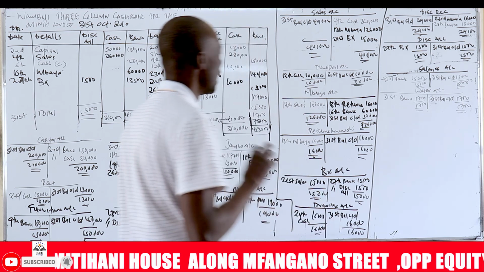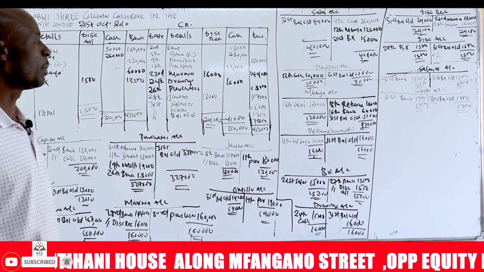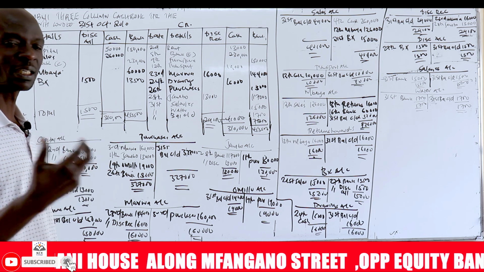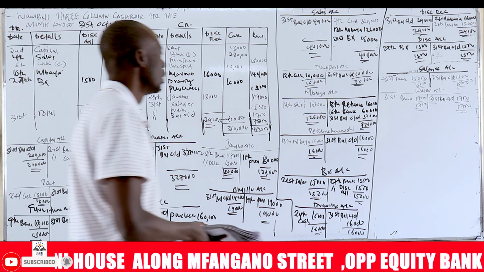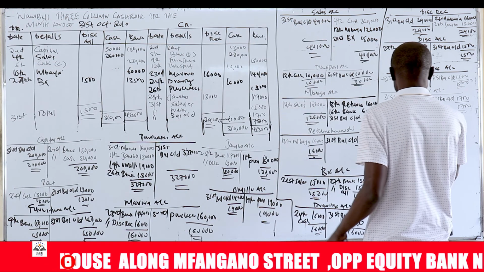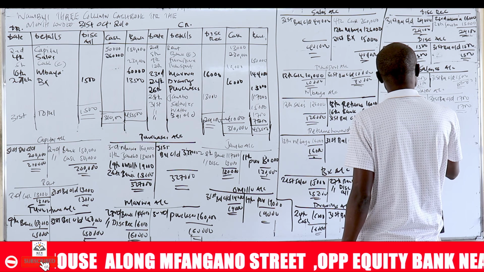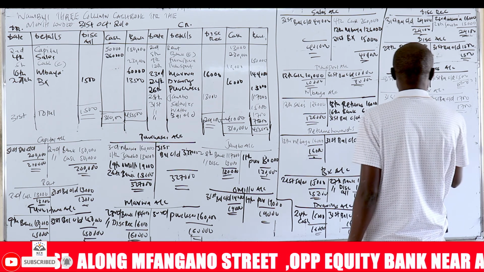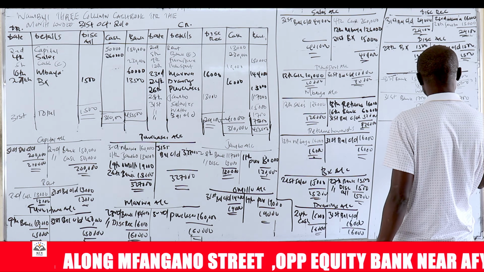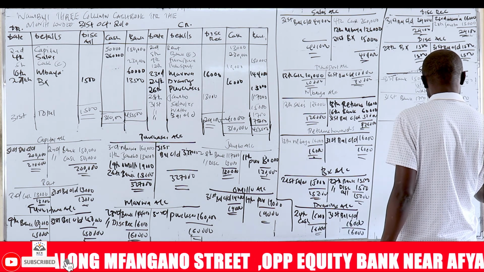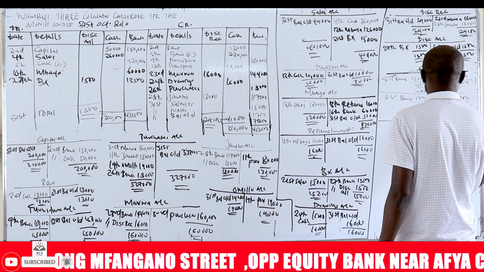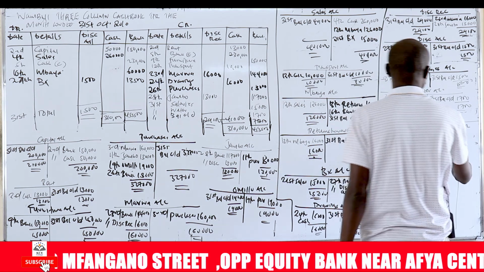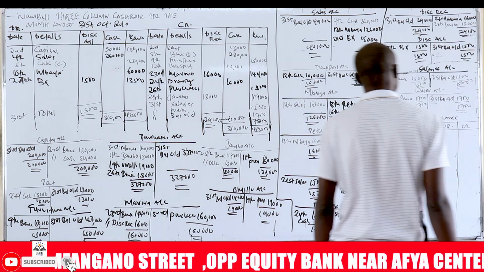And then you come and prepare a trial balance. A trial balance is a summary of the balances in the ledger. It's a statement that gives us the summaries of the balances in the ledger accounts. So we're going to prepare a trial balance here.